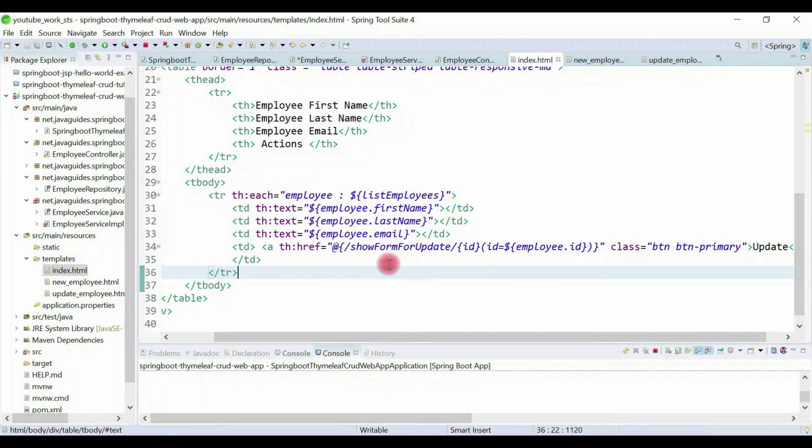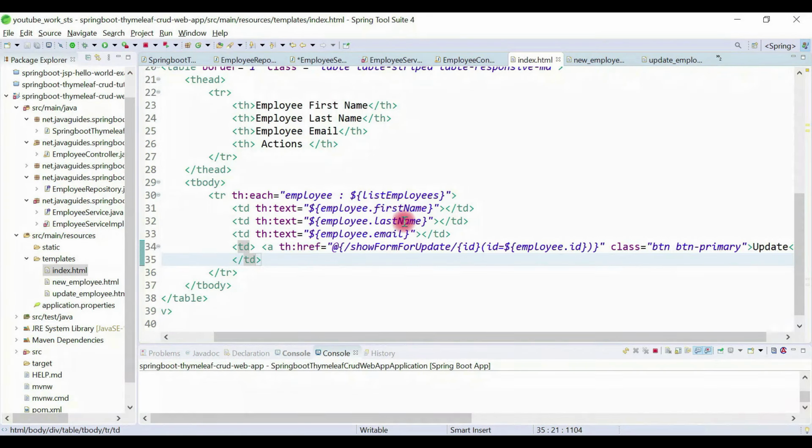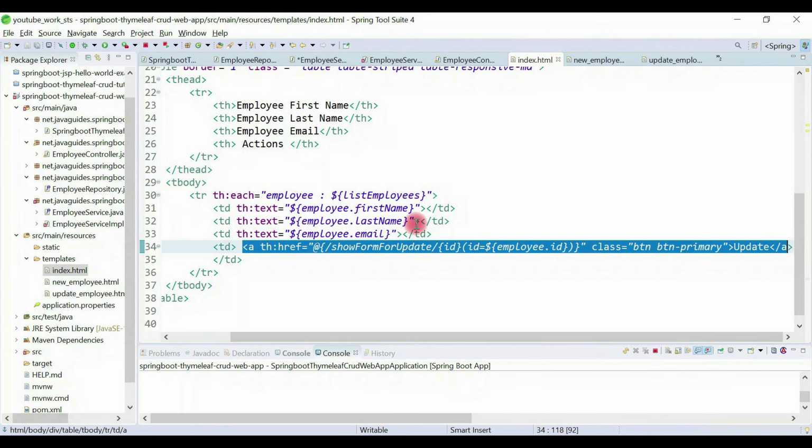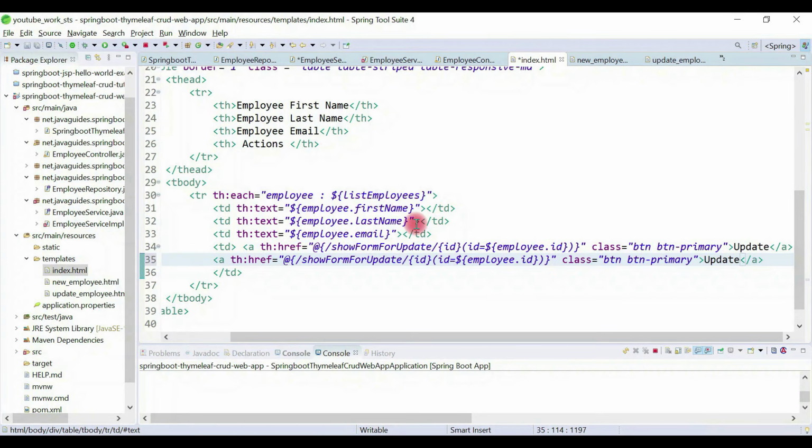So just follow the steps that I am doing right now. The first step is we need to add a delete button, right? So look here, beside the update button we need to add a delete button, so that we are able to delete the corresponding employee. Okay, great. Now in the index.html, just copy this hyperlink and paste it here. This is almost similar to the update button.